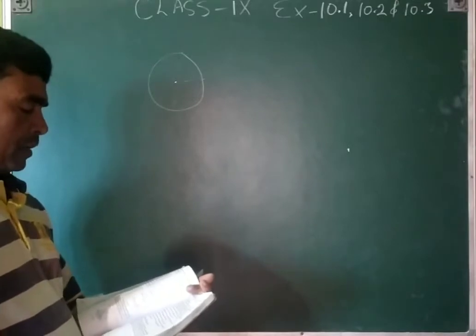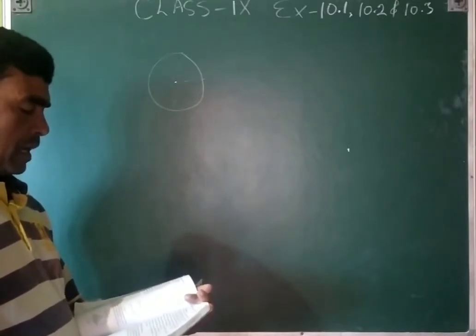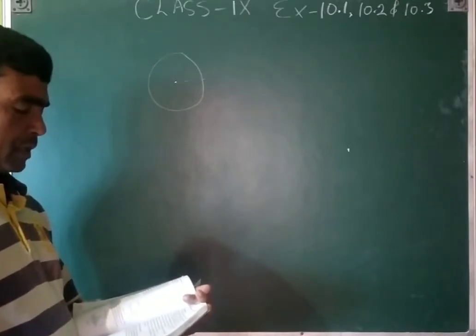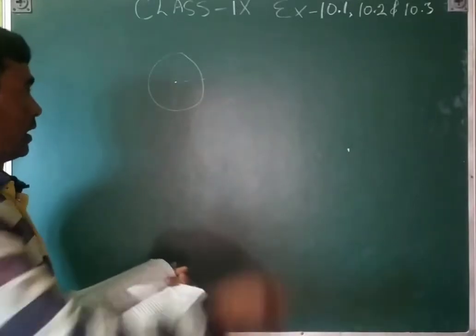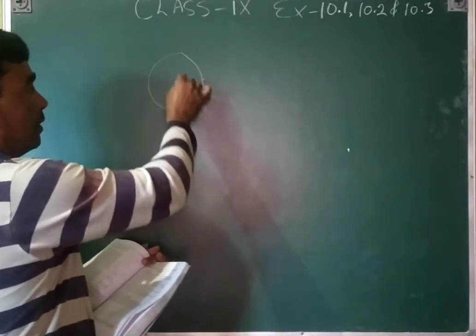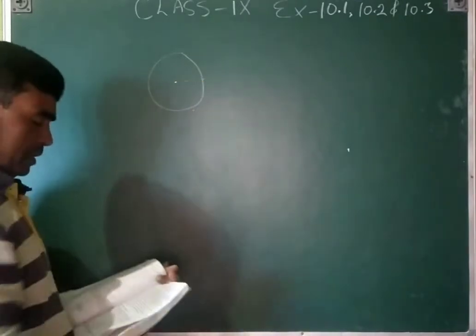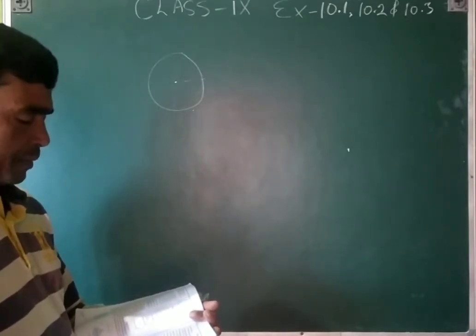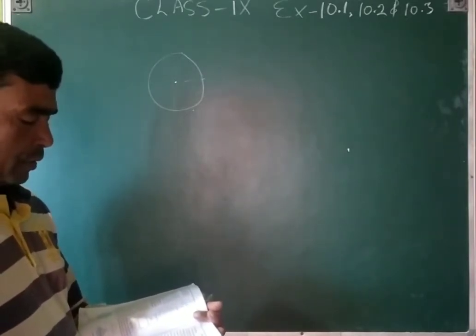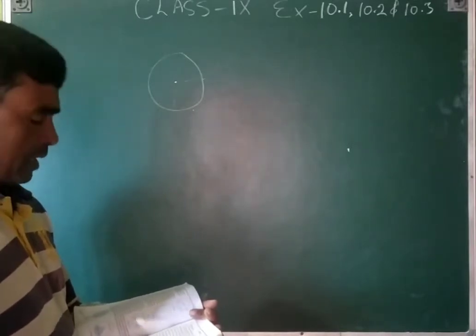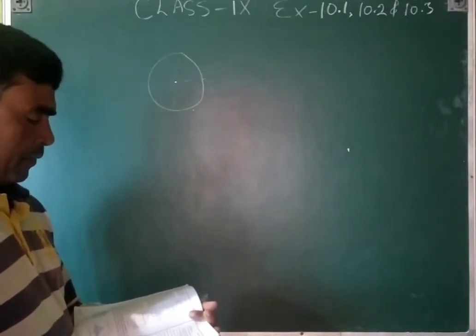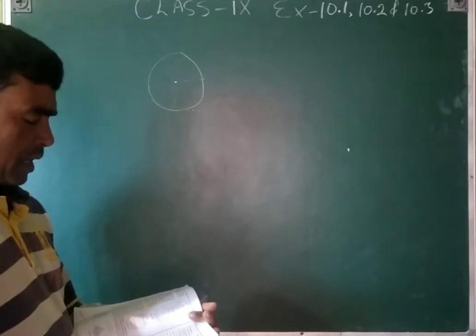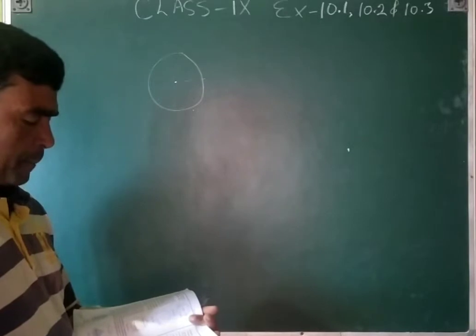True or false. Second question: a line segment joining the center to any point of the circle is a radius of the circle. Yes, true. If we join any point, that will be a radius. A circle has only a finite number of equal chords. No, infinitely many can be there, so that is false. If a circle is divided into three equal arcs, each is a major arc.